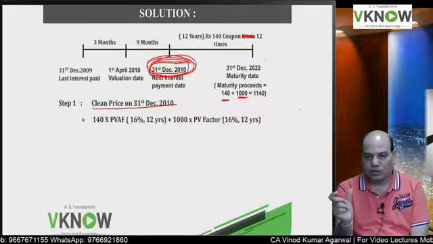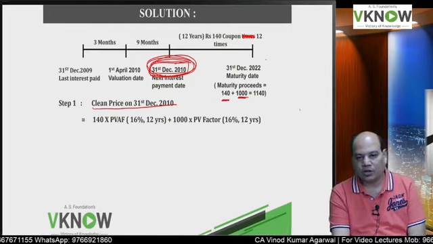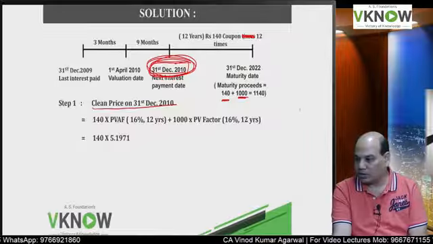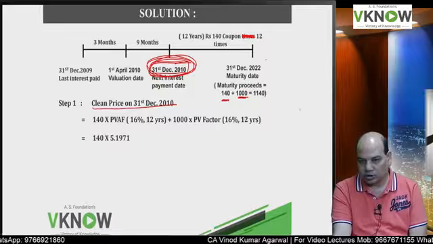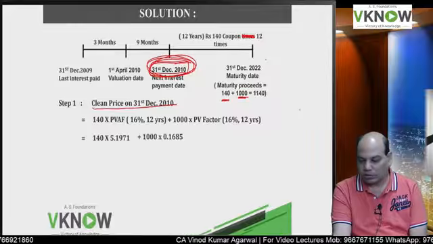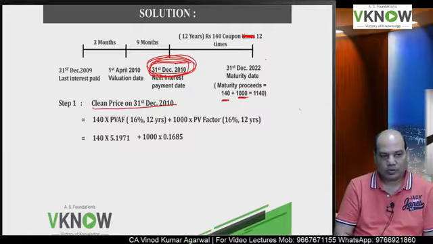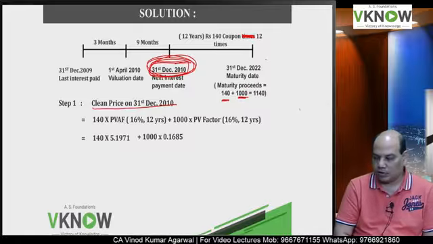So you will first calculate the annuity factor for 12 year and 16%, which is 5.1971, correct? Plus calculate the factor for 12th year, 0.1685.